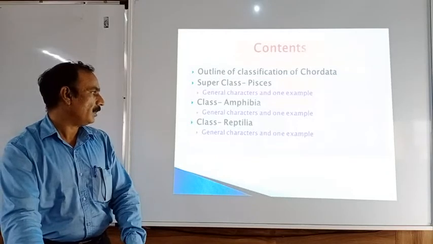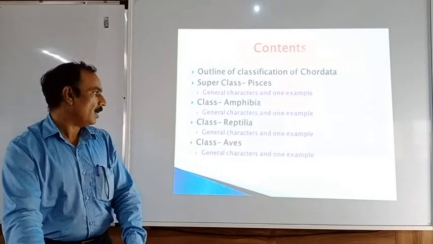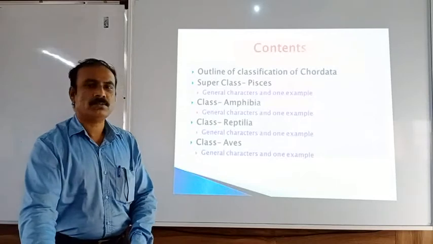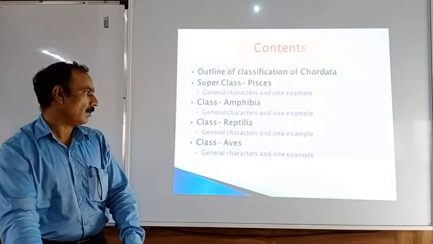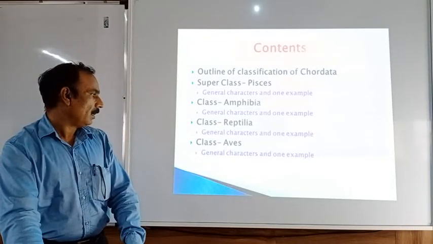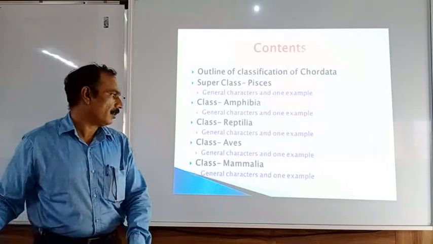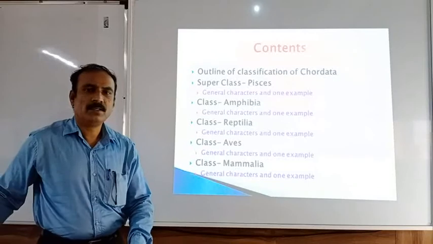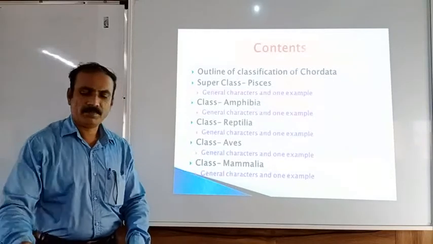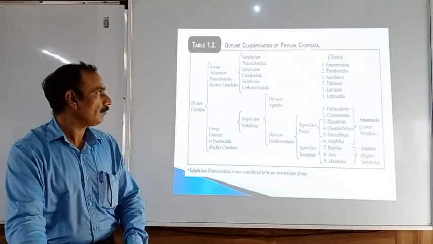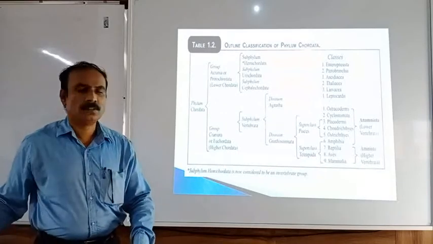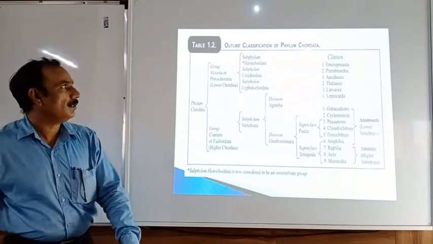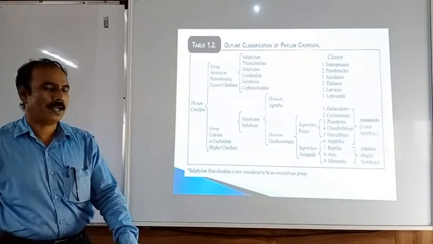Then class Reptilia, general characters and one example. Class Aves, general characters and one example. And class Mammalia, general characters and one example. So this is about the outline of the classification of phylum Chordata.